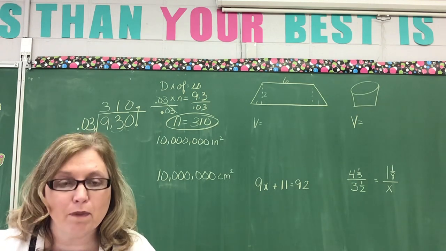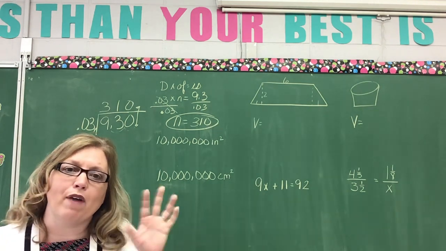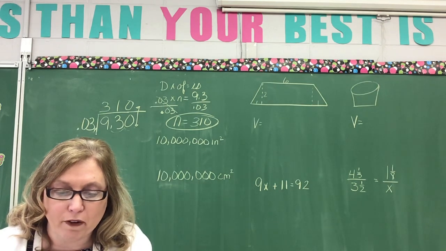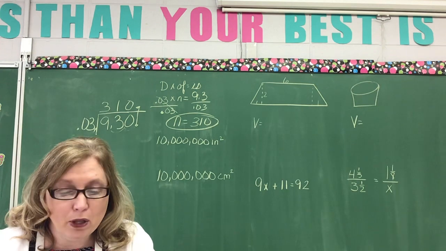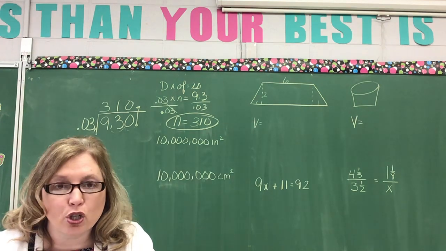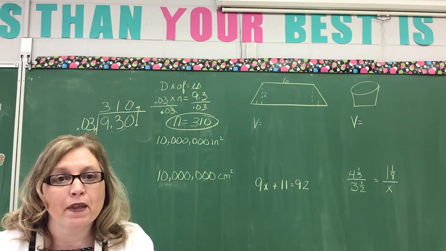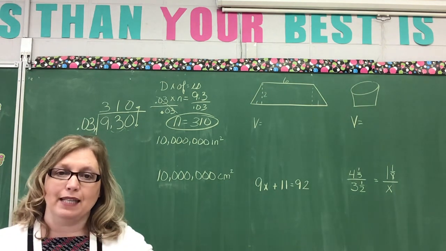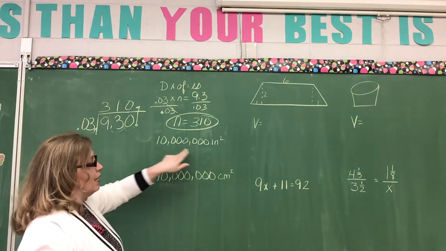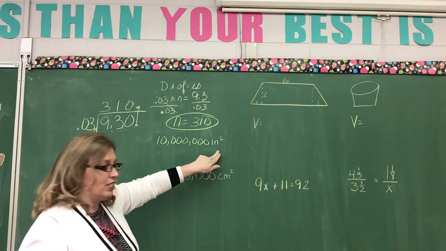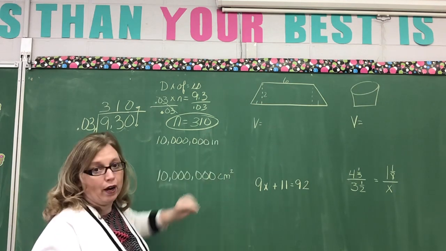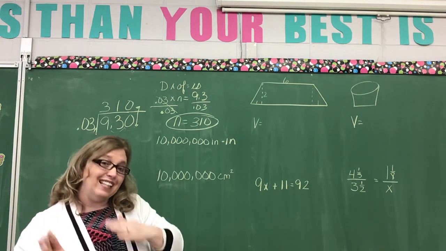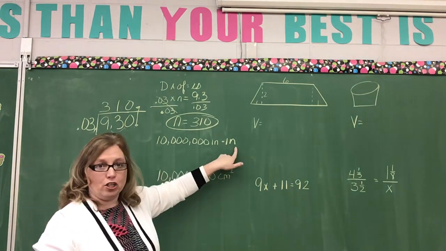Use 2 unit multipliers. So it means whatever I multiply by, I'm going to multiply it by it twice. Use 2 unit multipliers to convert 10 million square inches to feet. Well, first of all, what does square inches mean? It means inches times inches. So I've written it up here as 10 million square inches. Now that we've said that, I'm going to erase my square and write times inches because square inches literally means inches times inches, okay?